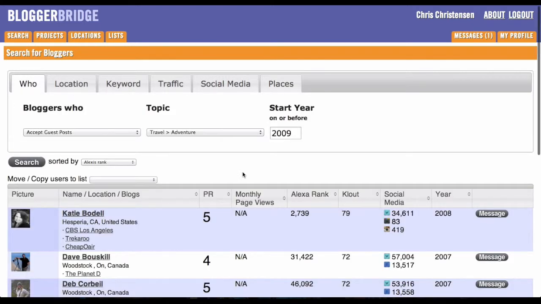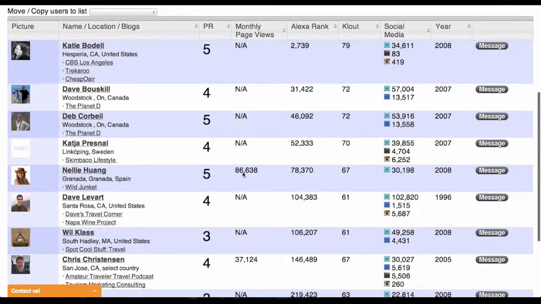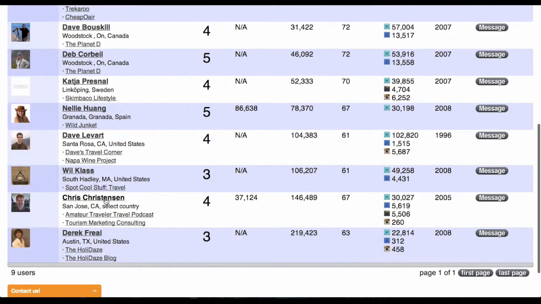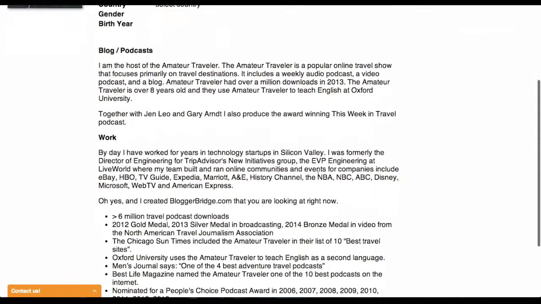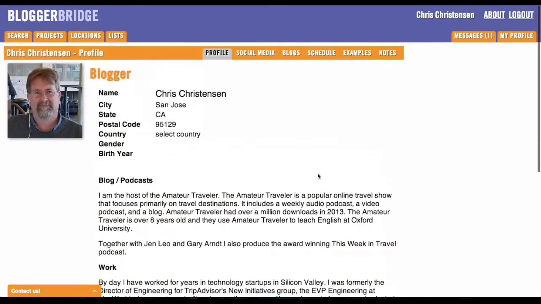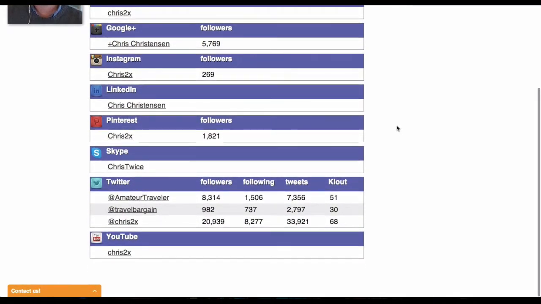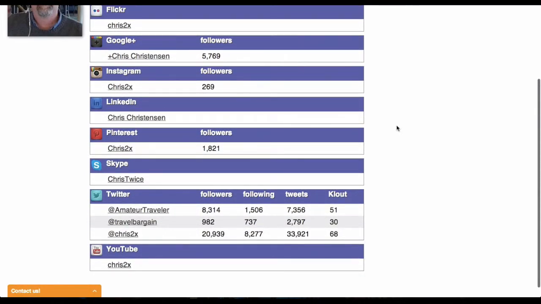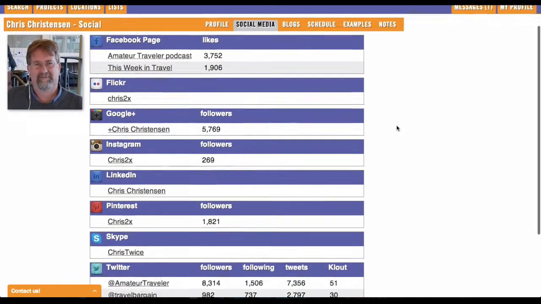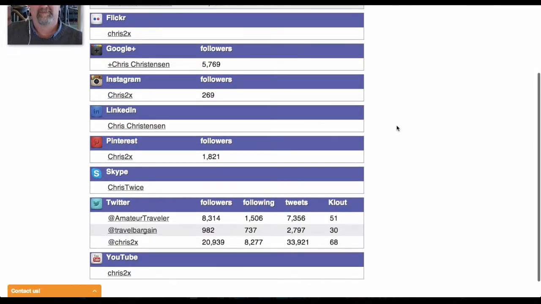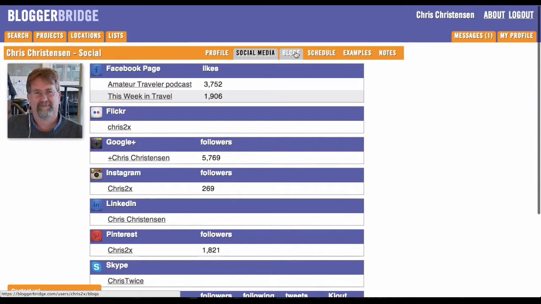So if I do this search, I find a number of bloggers here, and I can go into a particular blogger. There's a handsome looking blogger here. Let's go look at this particular record. So you can see that I get information about the blogger. Here is bio information about the blogger, or the content creator in this case. And then I can also look at the social media profile for this blogger. This is taking a little longer because it went and updated all these numbers, because nobody had been here for a little while. And so you can see the Twitter followers, and you can find out information about what they have on Flickr and LinkedIn, depending on what the content creator has put in here.